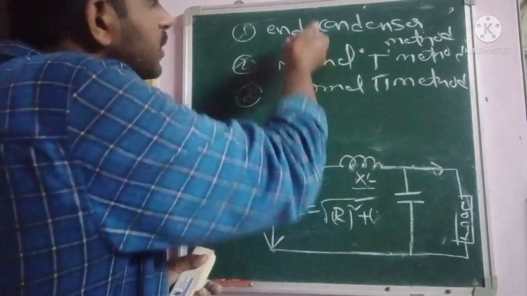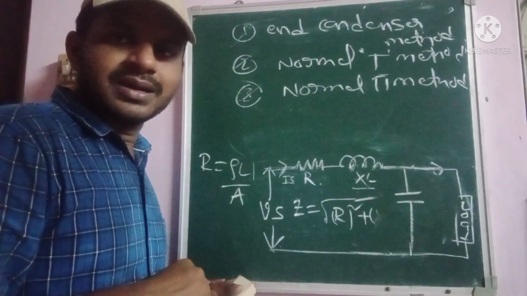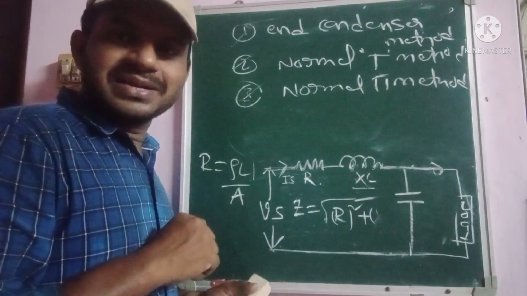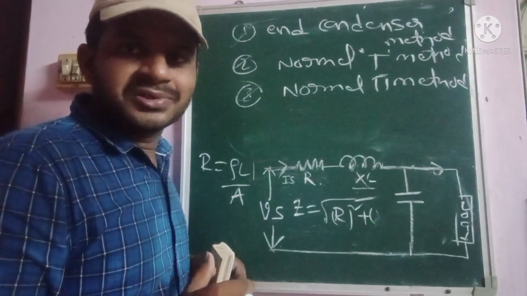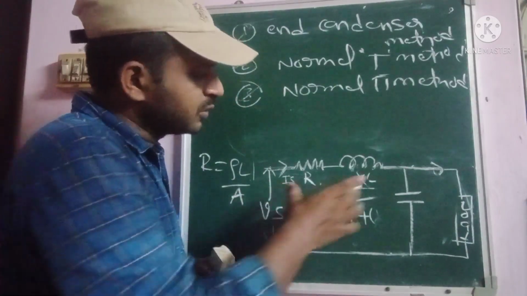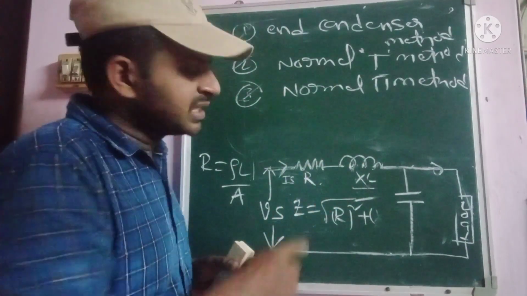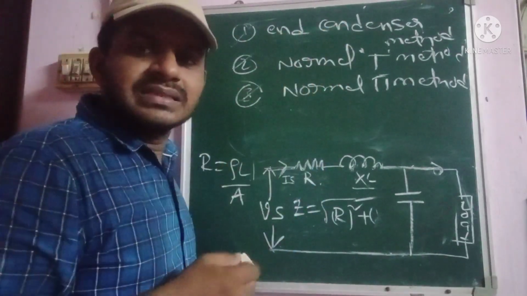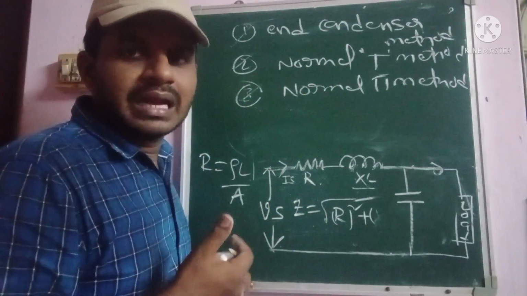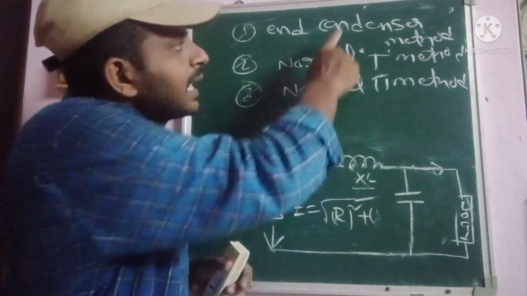Coming to the end condenser method, if you observe this diagram, you can clearly understand. This is the end condenser method, the first method. Here, condenser means a capacitor.